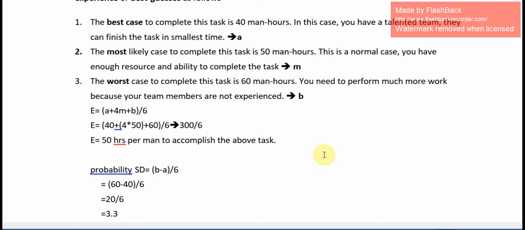Here E is the 3-point method formula. That is, 3-point estimation: E is equal to (A plus 4M plus B) divided by 6.